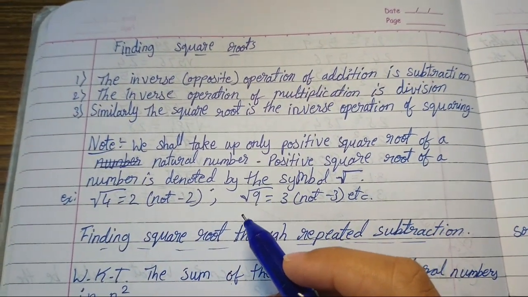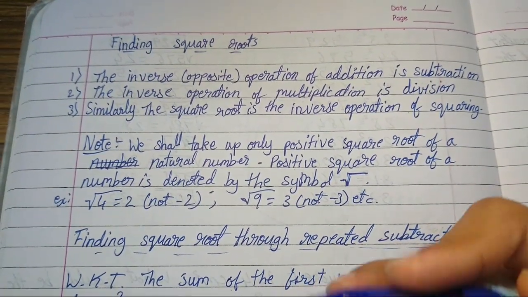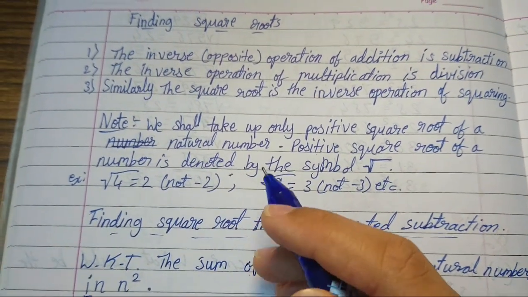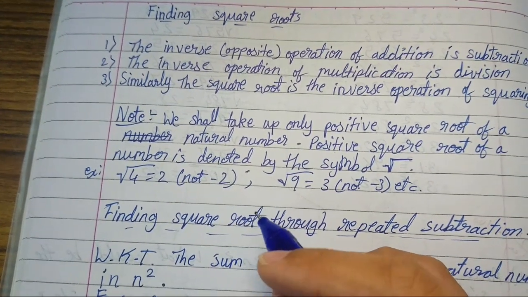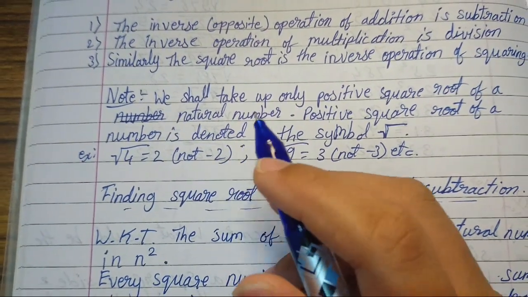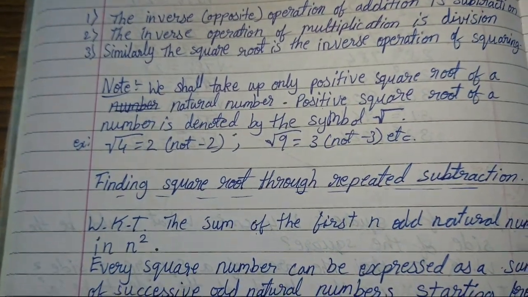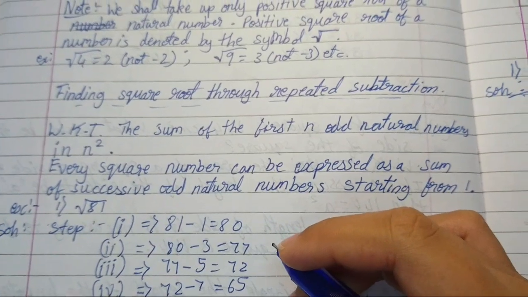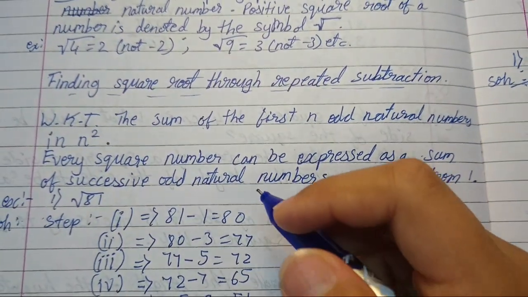If we multiply minus 2 into minus 2, that is if I take minus 2 square, the answer will be plus 4, right? Minus into minus is plus, so it will be plus 4, not minus 4. So for taking square root, we should only take a positive natural number, not the negative. Okay. So there are some methods to find square roots. The first method is finding square root through repeated subtraction.